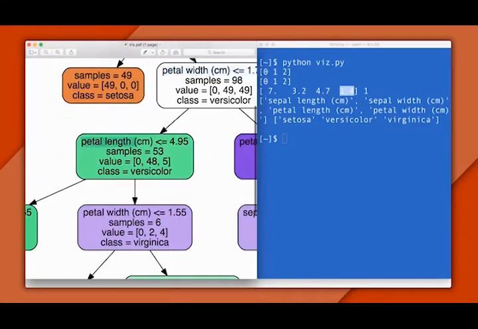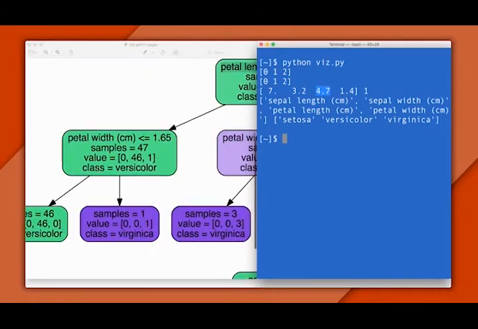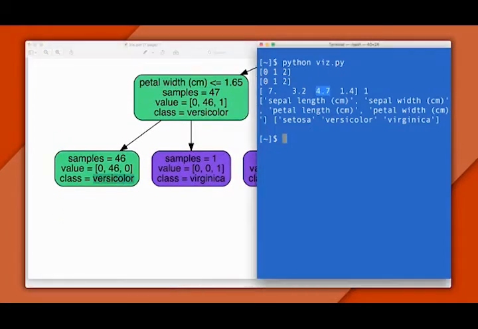Now it asks if the petal length is less than 4.95. That's true, so we go left again. And finally, the tree asks if the petal width is less than 1.65. That's true, so left it is. And now we have our prediction. It's a versicolor, and that's right again. You can try the last one on your own as an exercise.